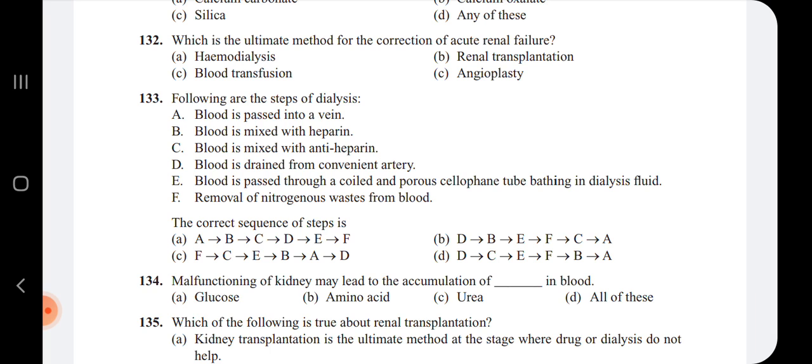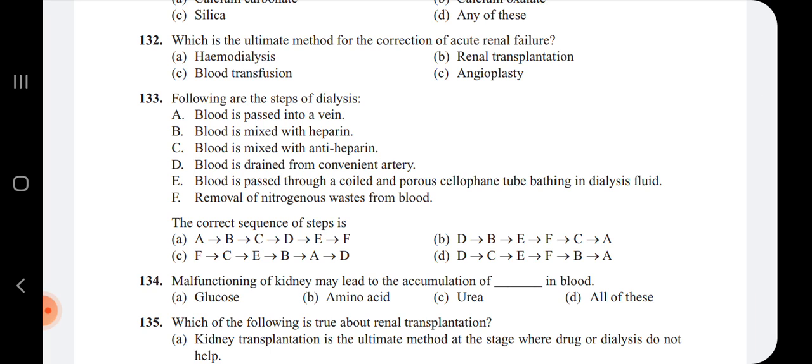and from that blood the heparin is being removed. Why? Because heparin is the anticoagulant, which does not allow the blood to get clotted. So before the blood is made to enter inside the body, they again add the antiheparin.